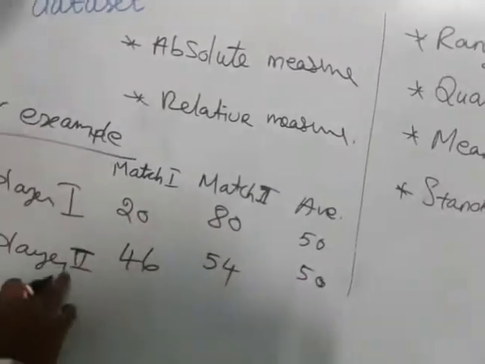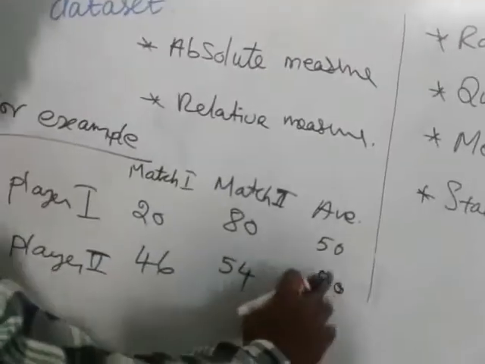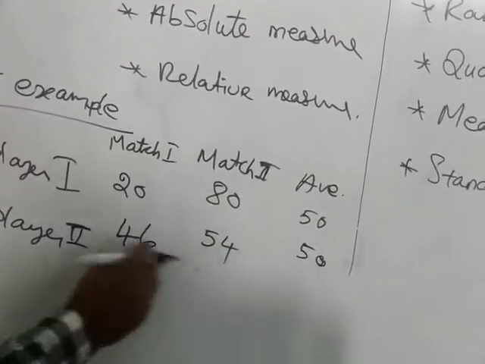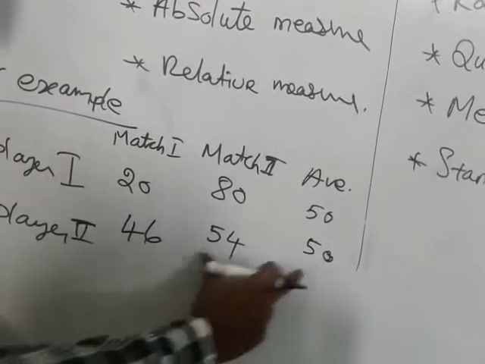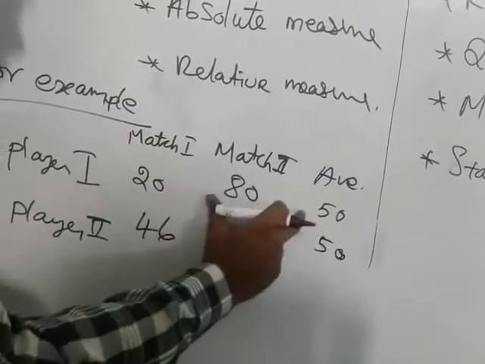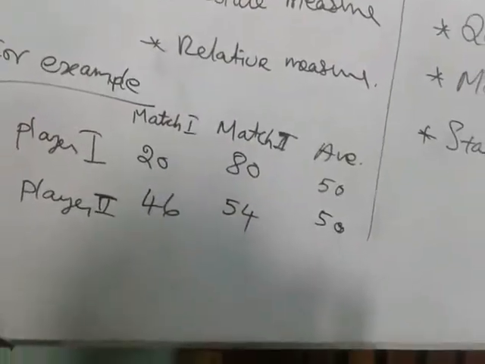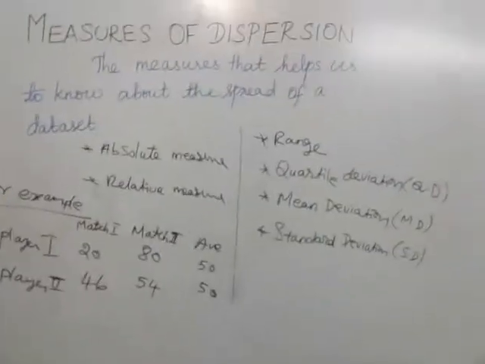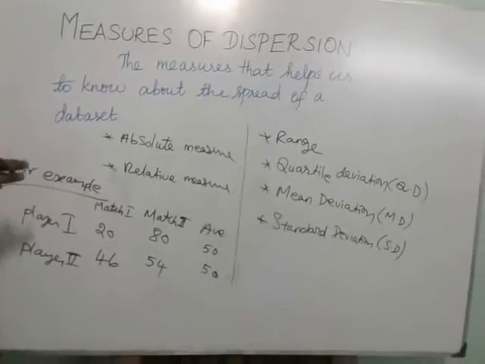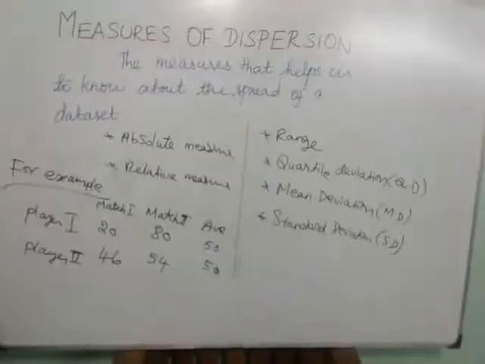Okay, if you take player 2 now, the average is also 50, but this average value is nearby to the 2 matches. So here there is less variation only, and here there is more variation. This is the concept of variation. Measure of central tendency tells about the averages only, the central value only. So here the variation concept is the measure of dispersion.